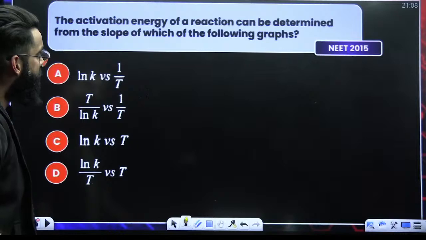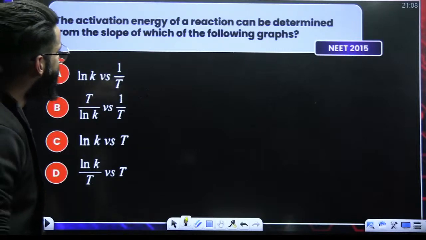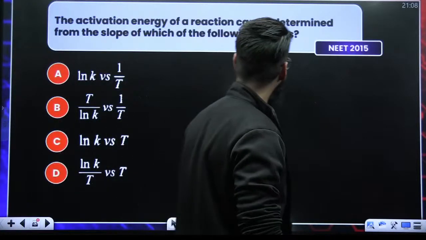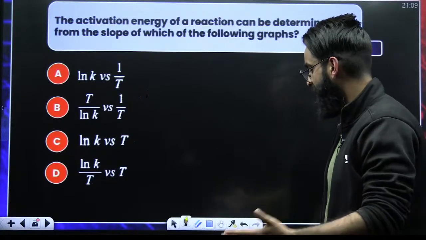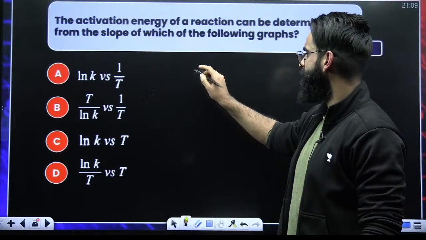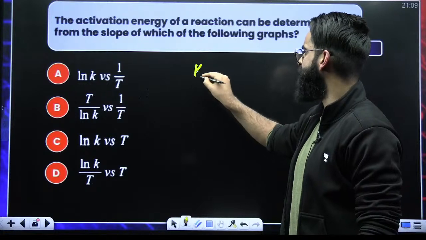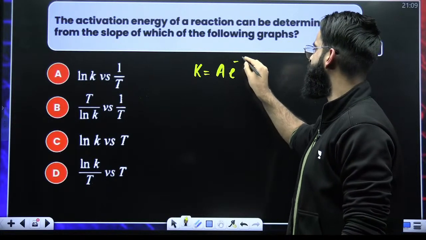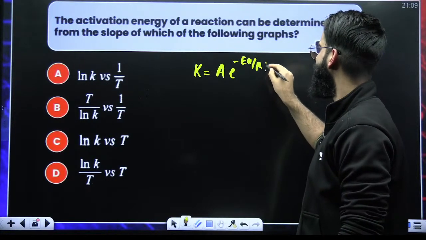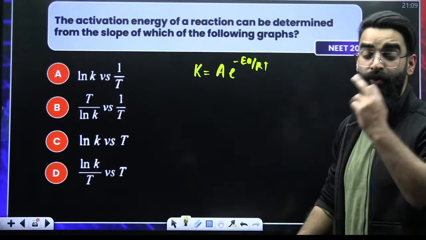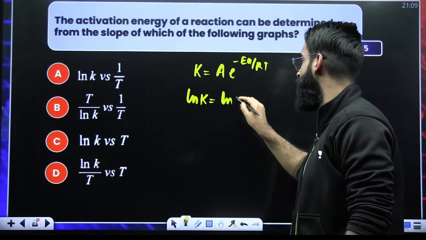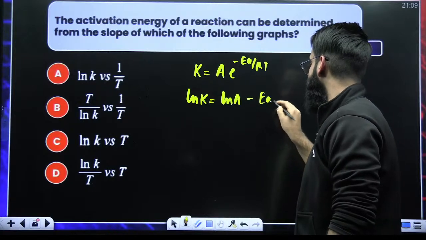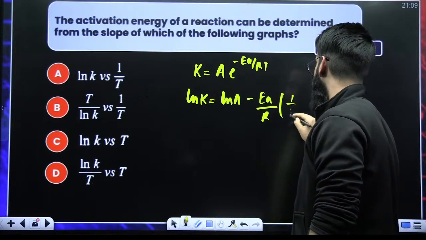NEET 2015. The activation energy of the reaction can be determined from the slope of which of the following graphs? My dear students, you know this is your equation K is equal to A e raised power minus EA by RT, right? If I multiply throughout with a ln, what do I get? I'll be getting ln of K is equal to ln of A minus EA divided by R multiplied by 1 by T.